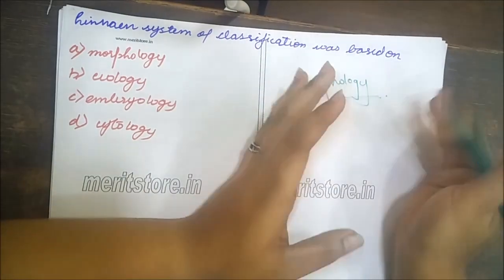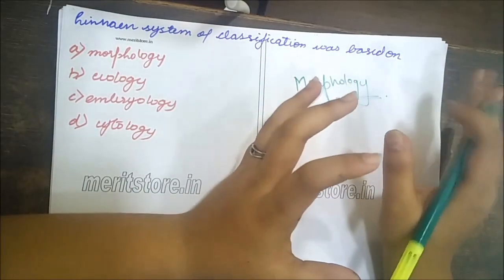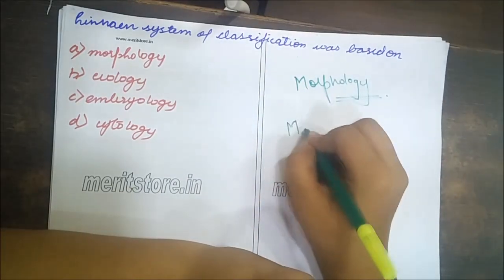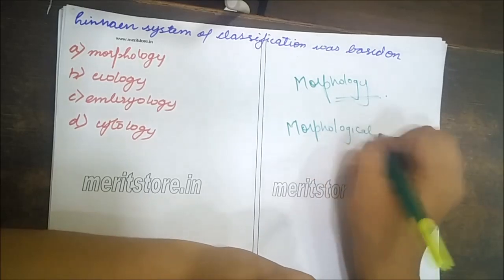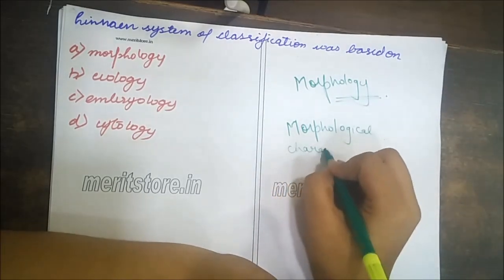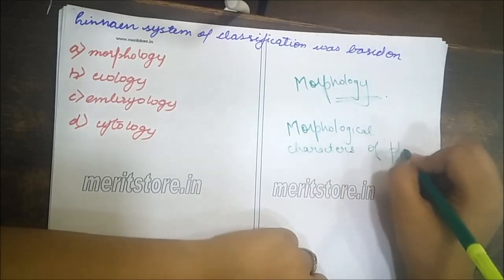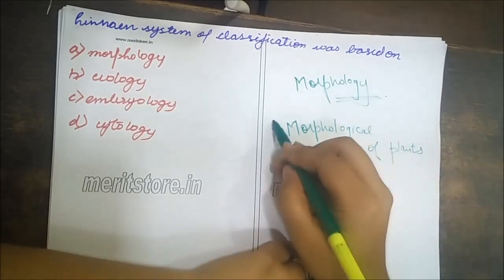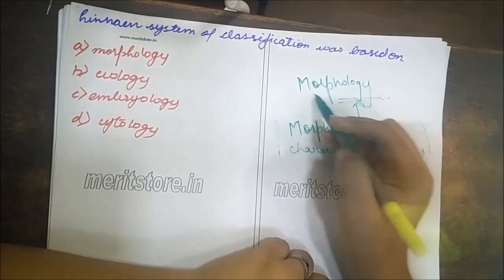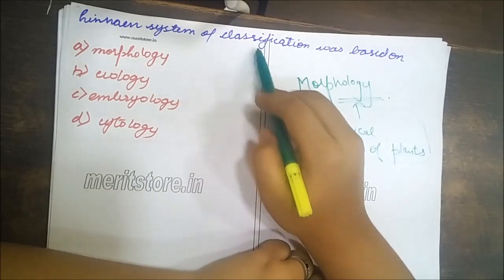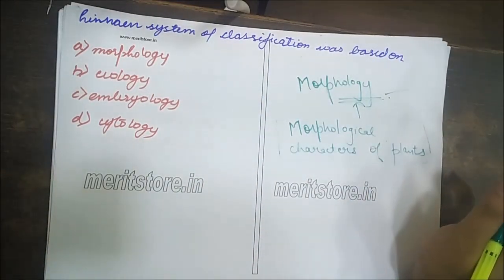Linnaeus put forward an artificial system of classification which is mainly based upon morphological characters of plants. This was based on morphology, and the question was, Linnean system of classification was based on what? Morphology, and this is the answer.